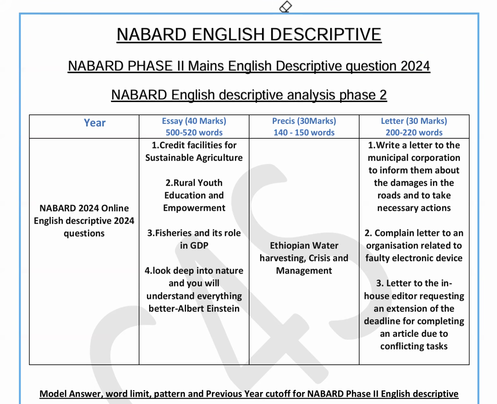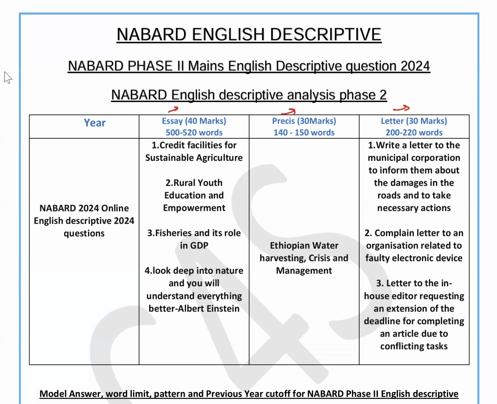Now, coming to an overview of the questions they asked in 2024, you can see they asked an essay. This they ask every year. Precis, they ask every year, and letter, every year. And the pattern of the questions coming in the essay, precis, or letter is more or less similar. So that is not a difficult task for any student.